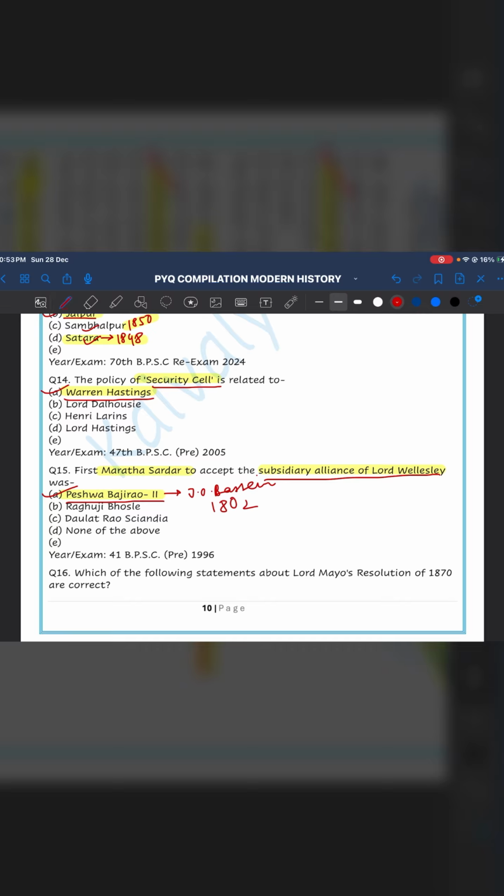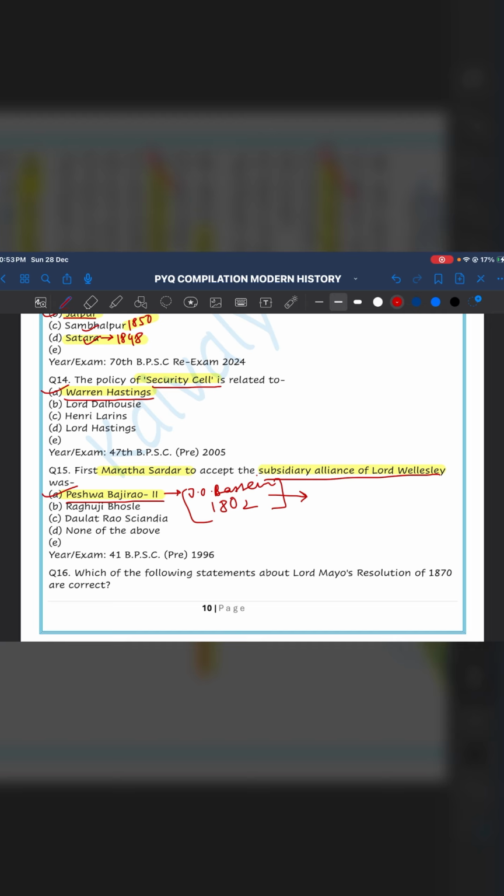This happened by the signing of the Treaty of Bassein in 1802, and therefore he accepted the subsidiary alliance of Lord Wellesley. And he came fully under the British protection.